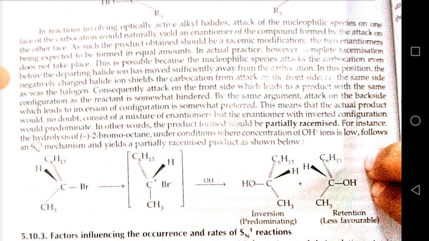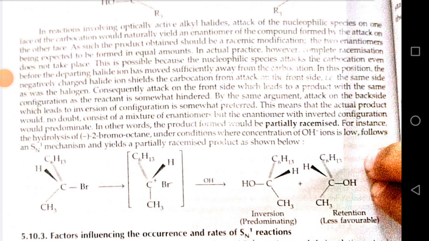By the same argument, attack on the back side, which leads to inversion of configuration, is somewhat preferred. This means that the actual product would no doubt consist of a mixture of enantiomers, but the enantiomer with inverted configuration would predominate. In other words, the product formed would be partially racemized.